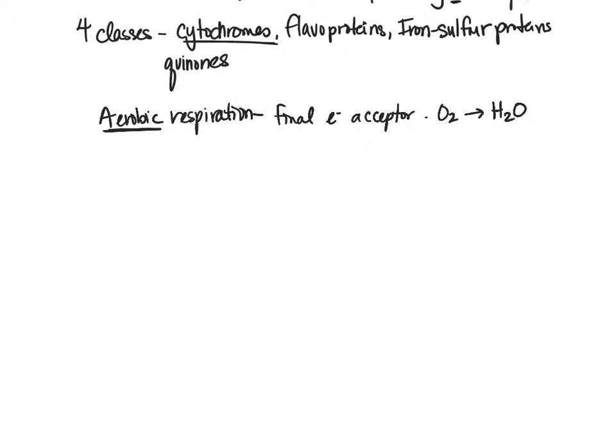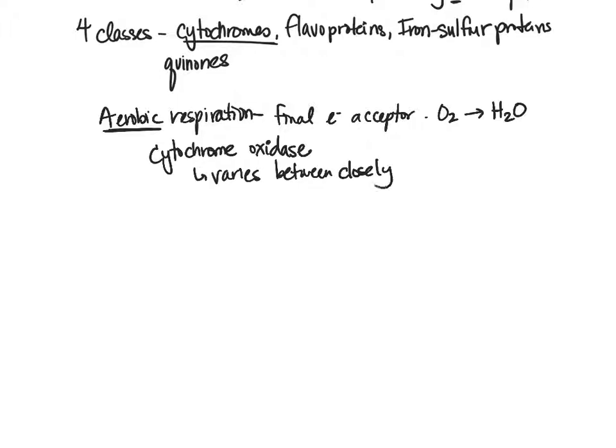So the electron carrier that does this is our cytochrome oxidase. And that is what's going to differ between different bacterial types. So this is something that we can use for diagnosis. So when we have different types of cytochrome oxidases, we can say that it varies between closely related bacteria.